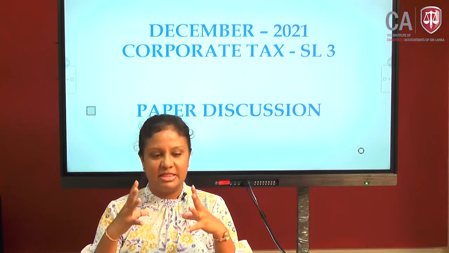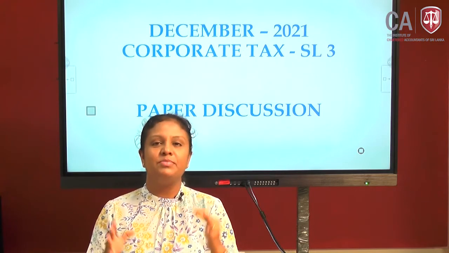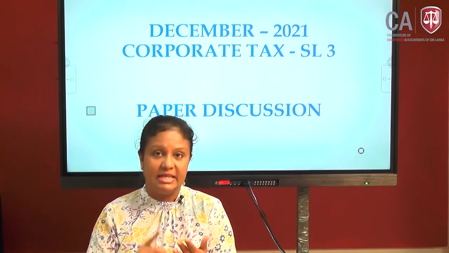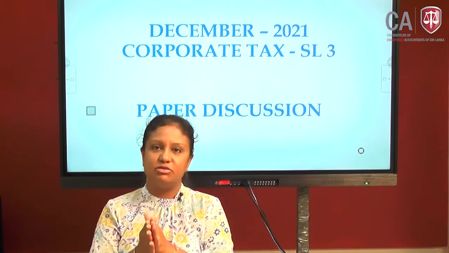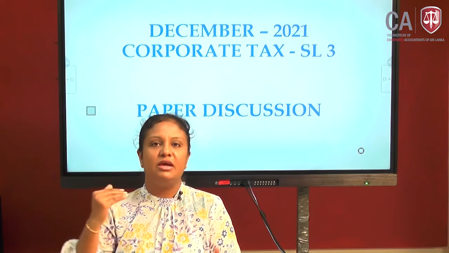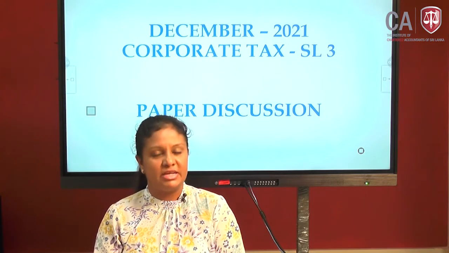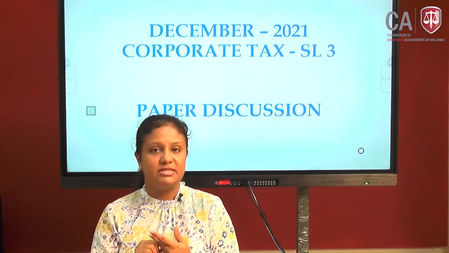It's 30 marks with reference to the resident company taxation. It goes from the assessable income on business and investment, and after that taking the taxable income.